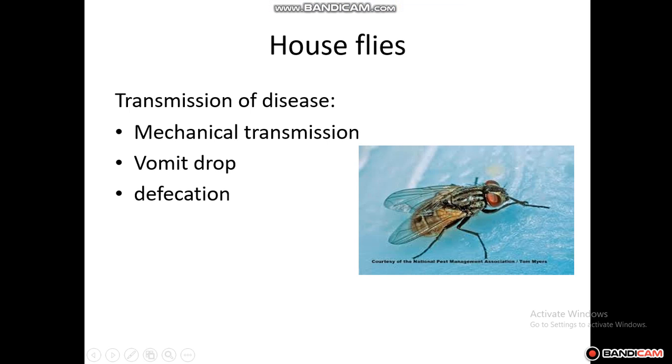Good morning students. Today we are going to see another arthropod which is very common in our houses, that is houseflies. We are going to see what a housefly is and how diseases are transmitted through houseflies. It is very familiar. In every house we can see these houseflies and how they have become a nuisance.